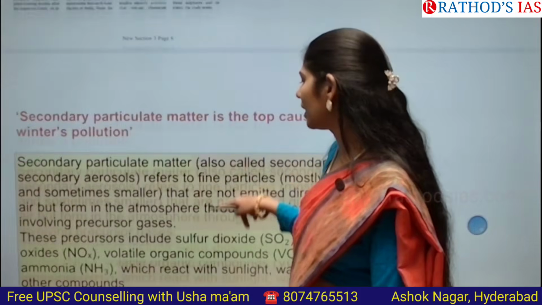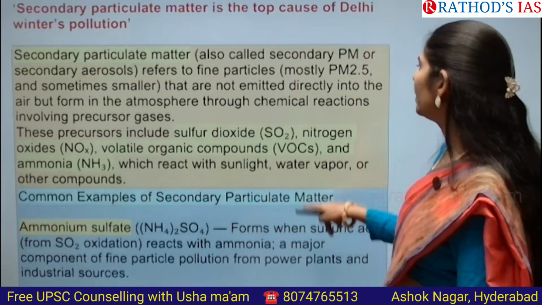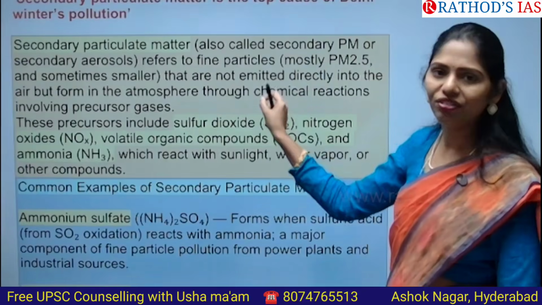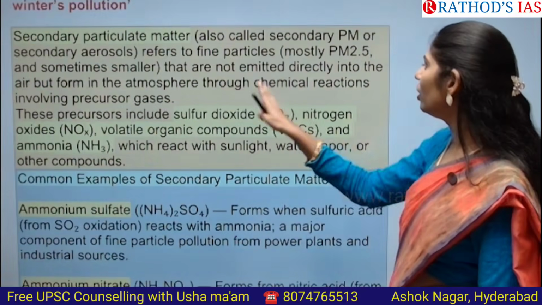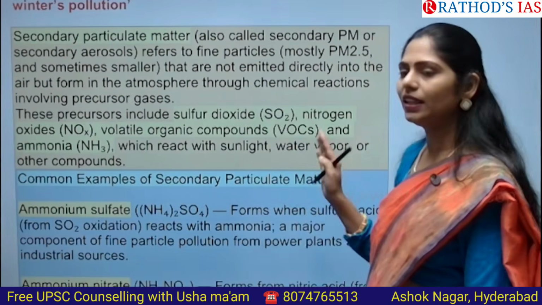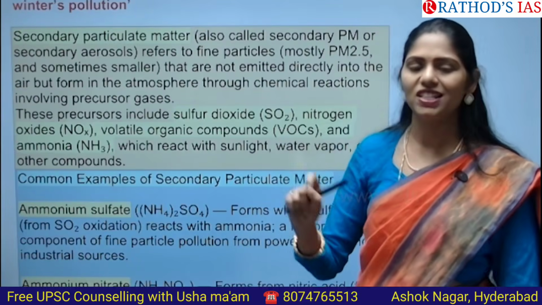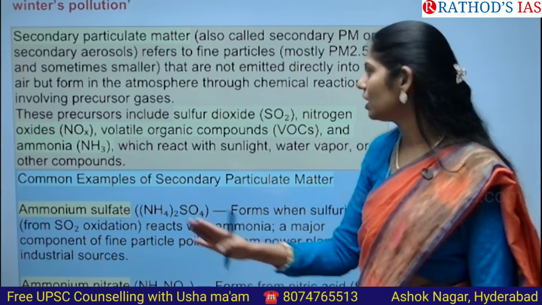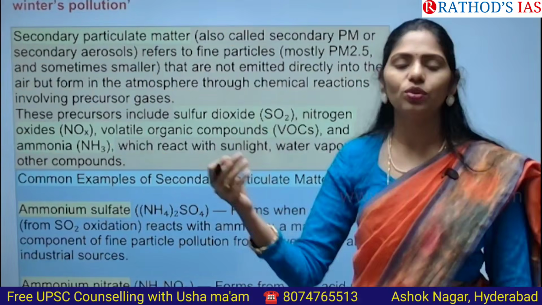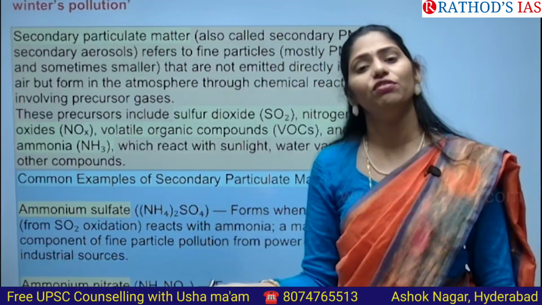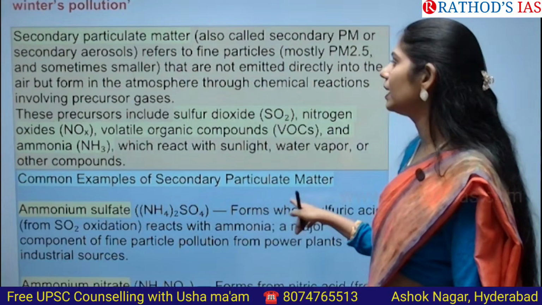So what are secondary particulate matter, secondary pollutants? They are fine particles that are not emitted directly into the air, but because of the presence of certain particles in the atmosphere, they undergo chemical reactions and form secondary particulate matter.